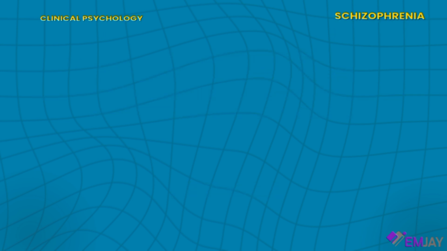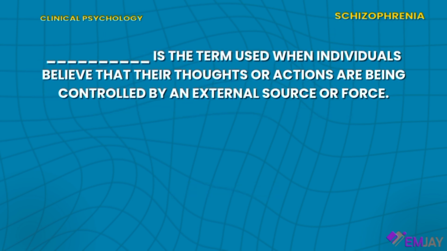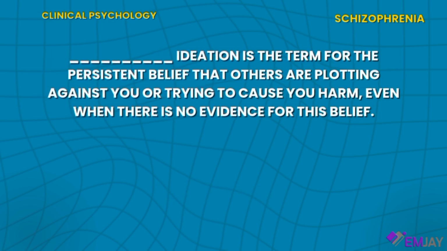Great job! Next one. Blank is the term used when individuals believe that their thoughts or actions are being controlled by an external source or force. And the answer is influence. Let's keep going. Blank ideation is the term for the persistent belief that others are plotting against you or trying to cause you harm, even when there is no evidence for this belief. And the answer is persecutory.